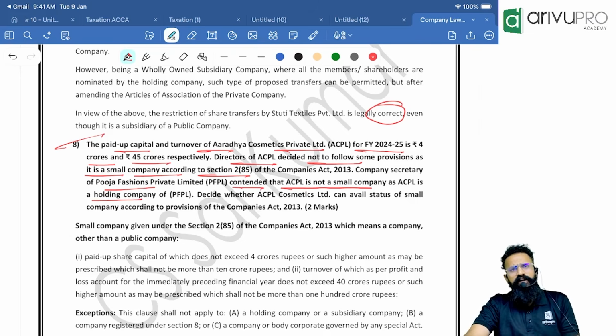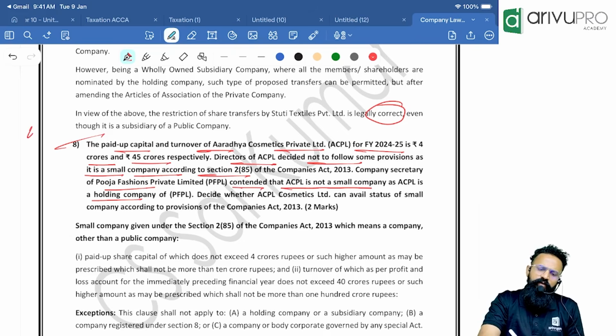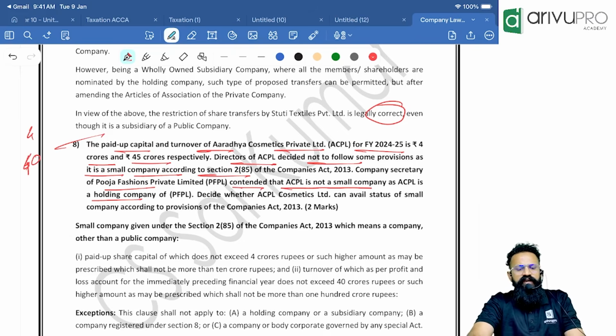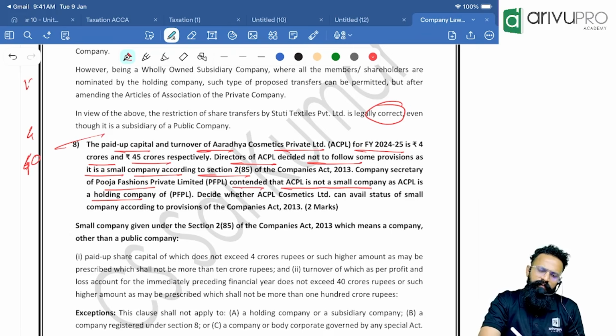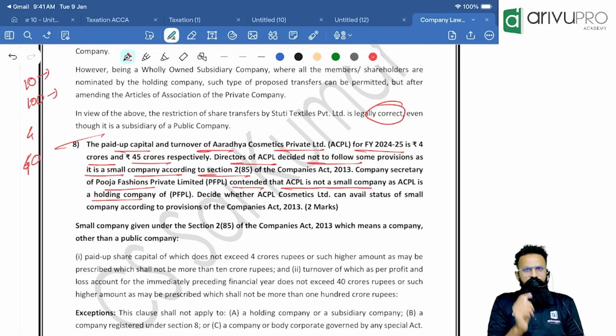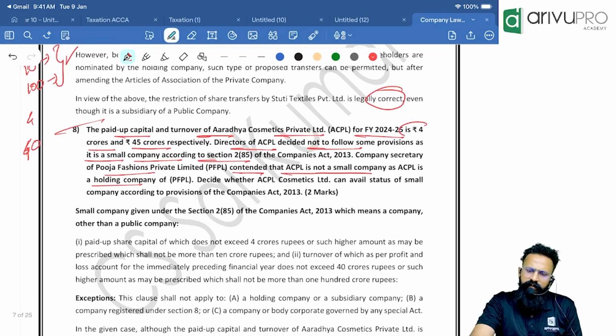First thing, people, for your attempt, remember the limits will be 4 and 40 only if you guys are writing it in May. If you guys are writing in the month of December or any time after that, then people, the small company limits will be 10 and 100. Remember that. Paid up capital will be 10 and turnover will be 100. For May it is 4 and 40. Once May is done, it is done actually. So what will be in the next thing will be 10 and 100. Remember that. Okay, so the paid up capital and turnover. Paid up capital is 4 and turnover is 45 crore.